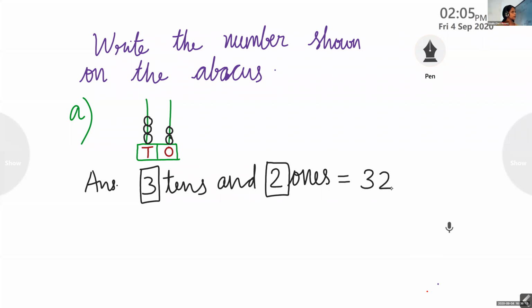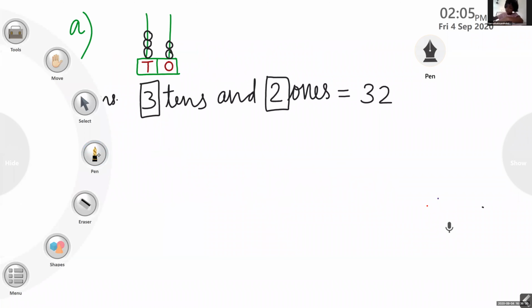So we have the first number, 32. 3 tens and 2 ones. The number is 32. I'm finished. Let others complete it, okay?